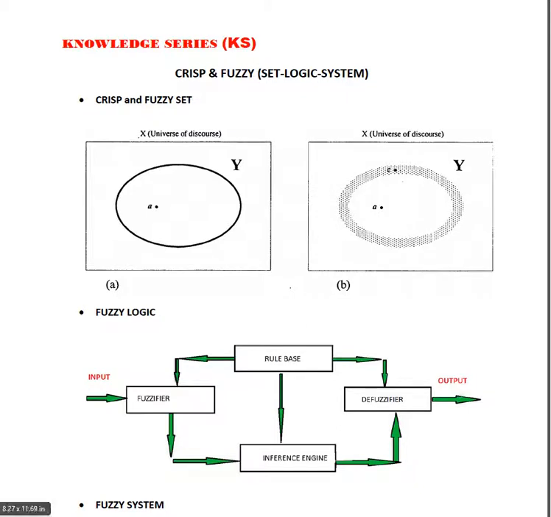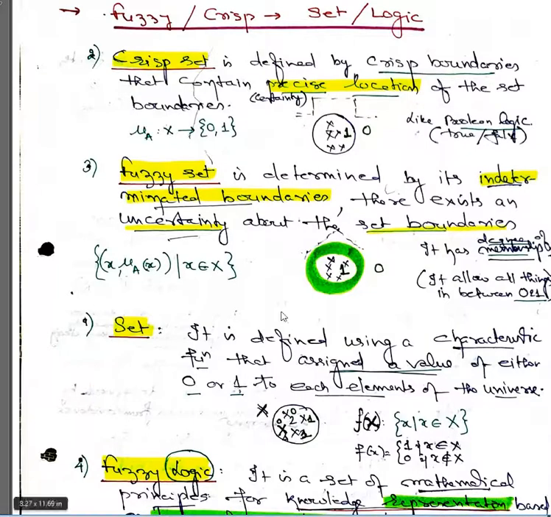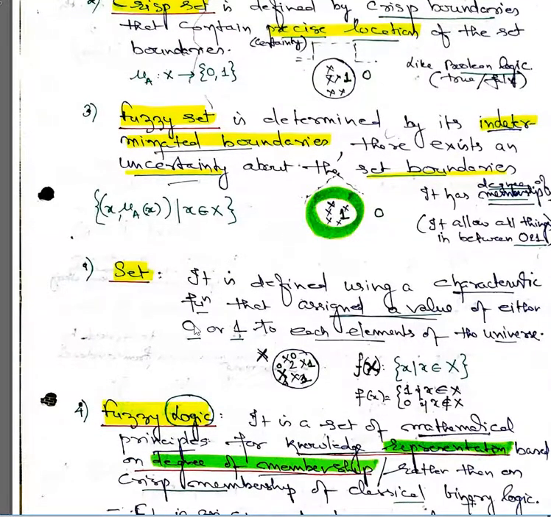Now, when we talk about a set, the term set is nothing but an unordered collection of objects. That is what we term a set. If you refer to the discussion slides here, it is defined as an unordered collection of objects. So that's why I put in another statement: it is defined using a characteristic function that assigns a value either 0 or 1 to each element of the universe of discourse. This is another way of defining it.